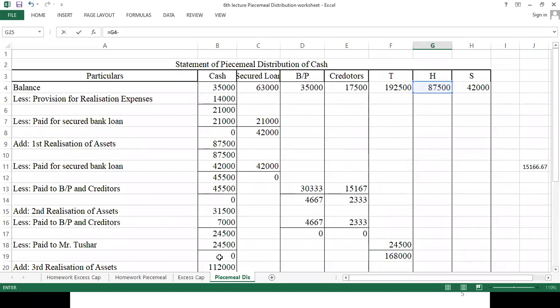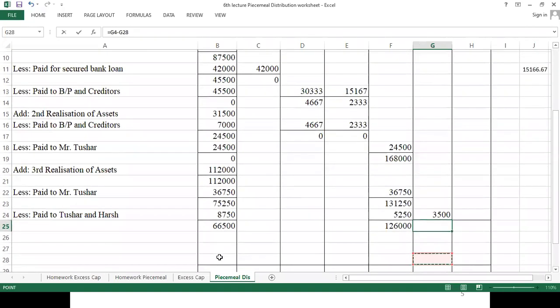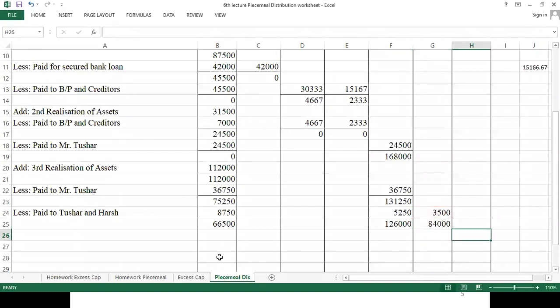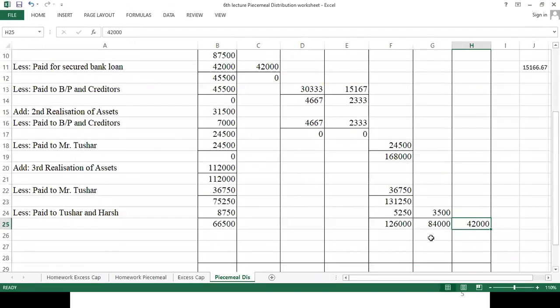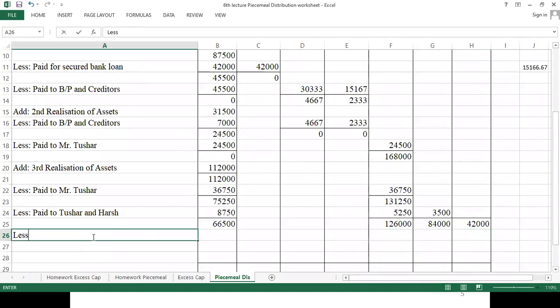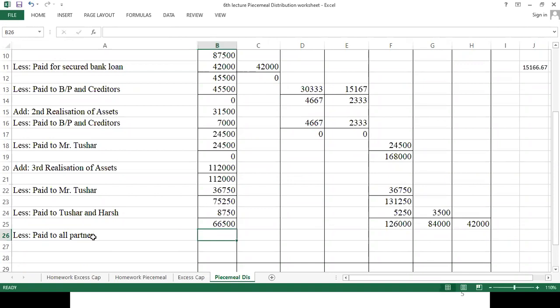माइनस. ठीक है. और यहाँ पे कितना बचा था बेटा? 42,000. Let's see, have we reached the level of first proportionate capital? 1,26,000, 84,000 और 42. वहां पर हमारा कुछ गड़बड़ है. 84 नहीं है ना? We got 84. Yes, we got 84. So now from here onward, what we will do? We will pay to all partners as per their profit sharing ratio.